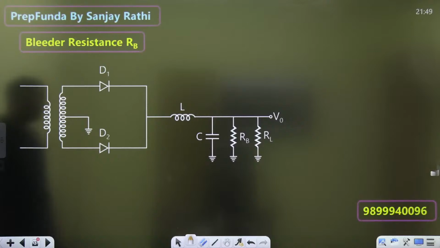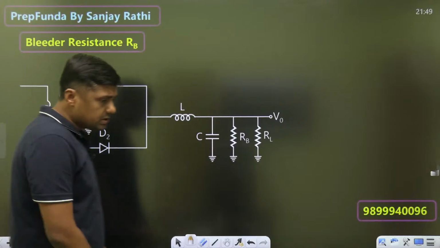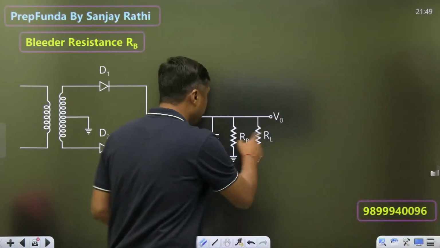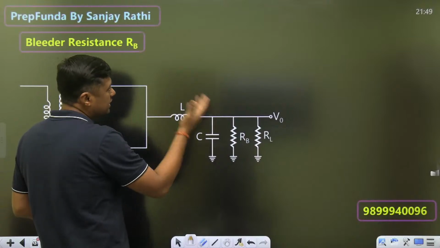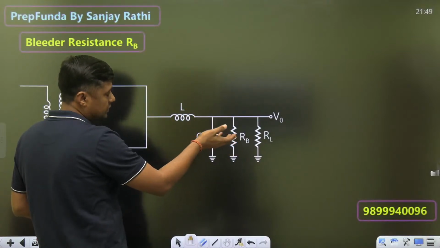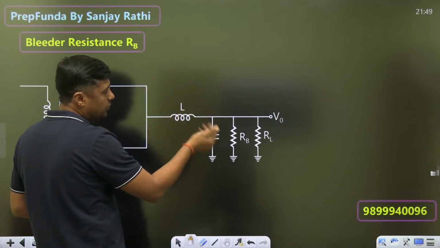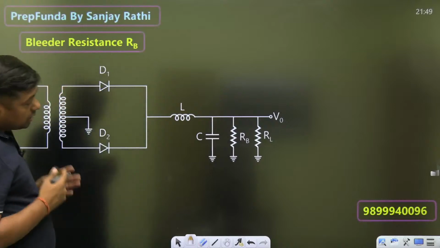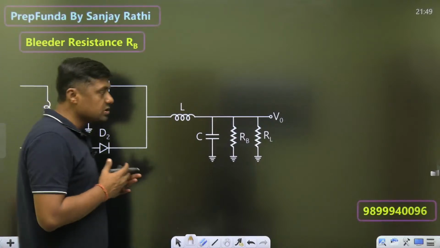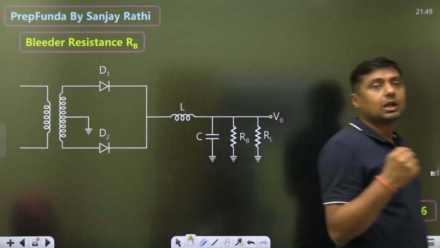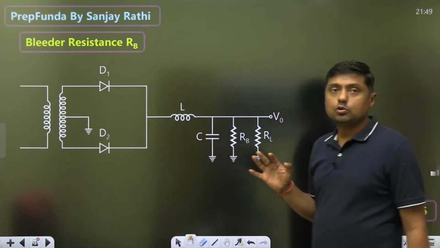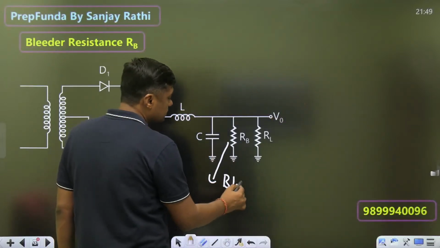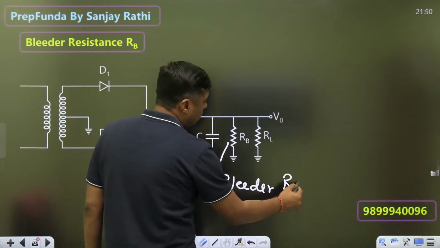Now normally there is one resistor we are connecting, a resistor parallel to RL. In a practical circuit, whether it is a C filter, inductor filter, LC filter or pi filter, we connect one RB parallel to RL. What is the name of RB? Any idea? What is the purpose of this RB? Why do we connect one resistor RB parallel to RL? This resistor is called the bleeder resistor.